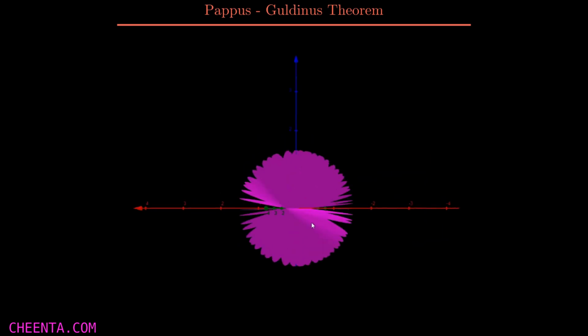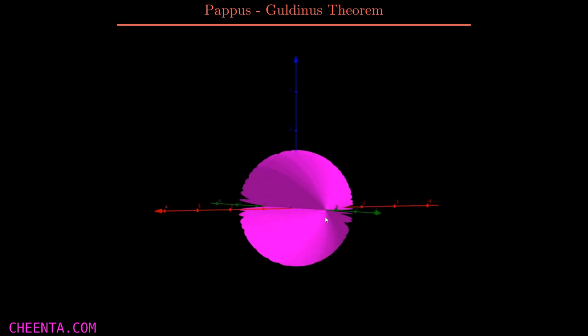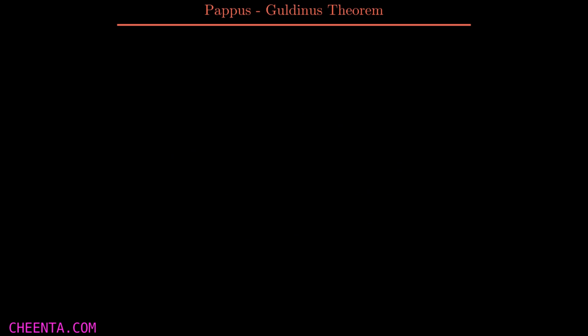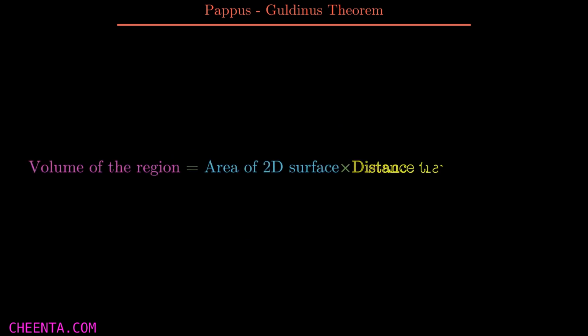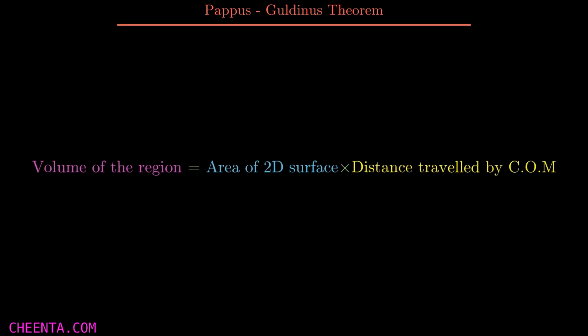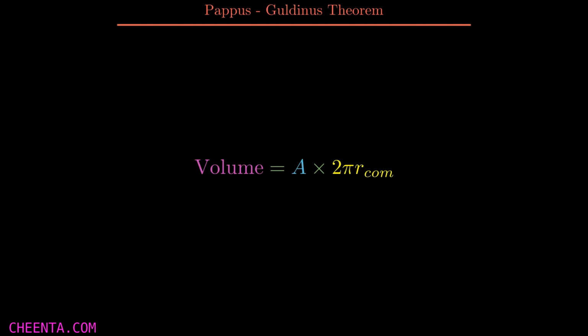So in this case the Pappus theorem will give us the volume of this purple shape. That is, the volume of this region is the area of the 2D shape, that is our original 2D lamina, times the distance traveled by the COM, and it gives us volume equals A, that is area of that surface, times 2 pi R_COM. And now let's use this formula to find the center of mass of a few objects.